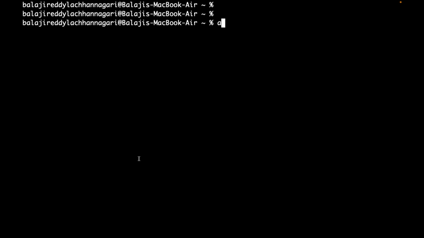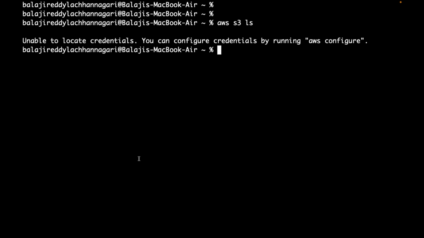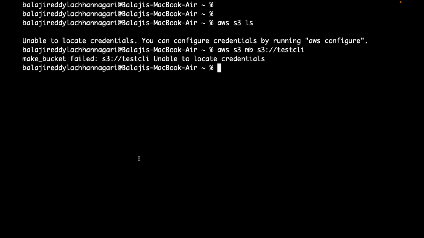But here, if I execute some AWS commands like aws s3 ls, or aws s3 mb to make a bucket, I want to create a bucket like this. If I am executing these types of commands, do you think it will work if you just install AWS CLI?